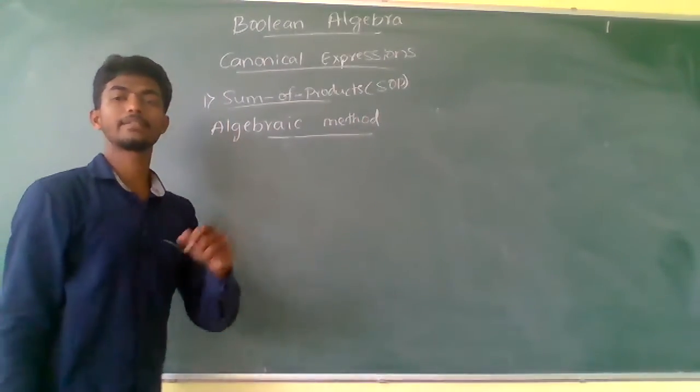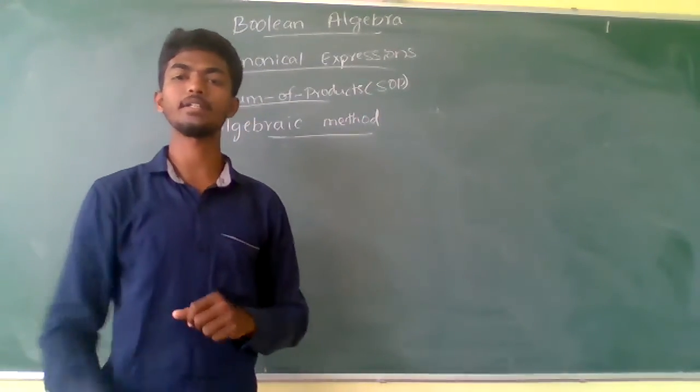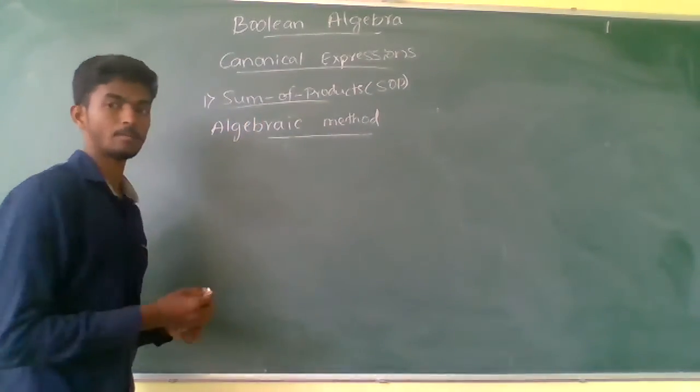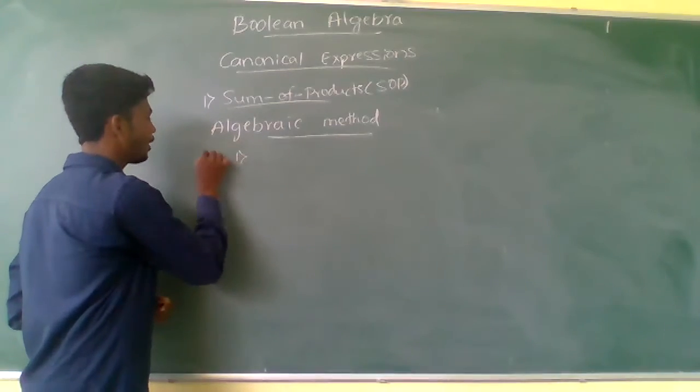Let us see the first example with two literals, a system having two literals. Example,